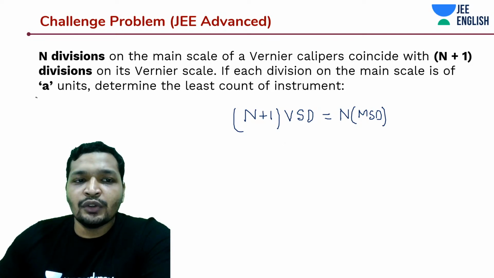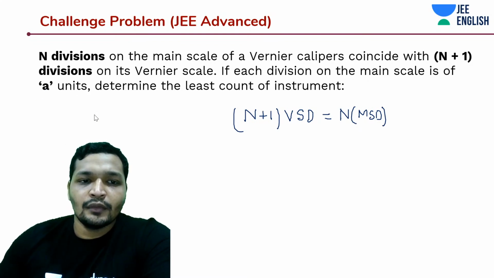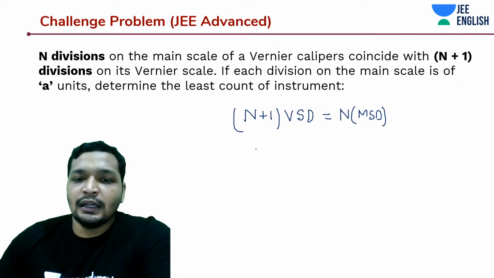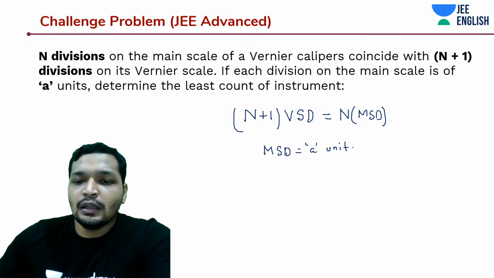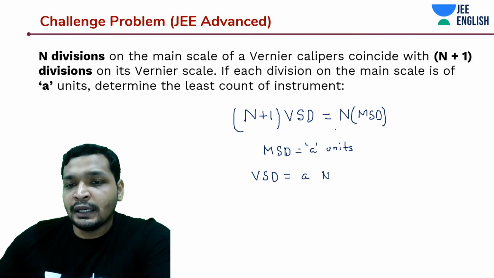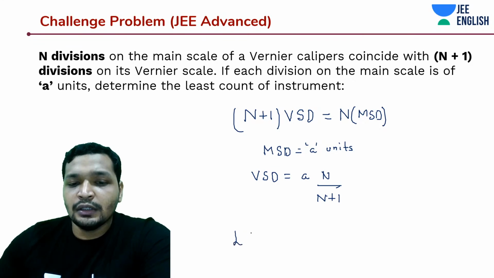So how much is your one Vernier scale? Given to you is A units, so MSD is given to you. Very simple problem, right? This is like a 2 minutes problem that you could have done. MSD is equal to A units. And what is your VSD? VSD is going to be A into N divided by N plus 1. What is your least count?